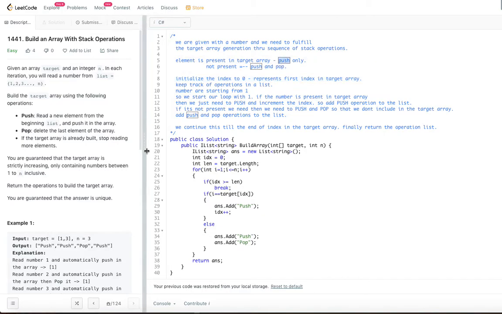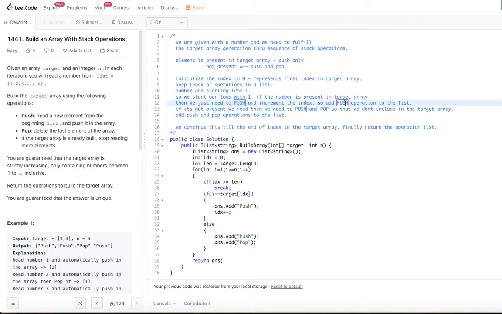Since we need to return the operations, right? So we declare an operations list that we need to return and keep on adding push and pop, push and pop, depending on the element present or not present. So if the numbers are starting from 1, recall the list is starting from 1 to n, okay? So we start our loop or the counter with 1. If the number is present in the target array, then we just need to push and increment the index because we have already found it.